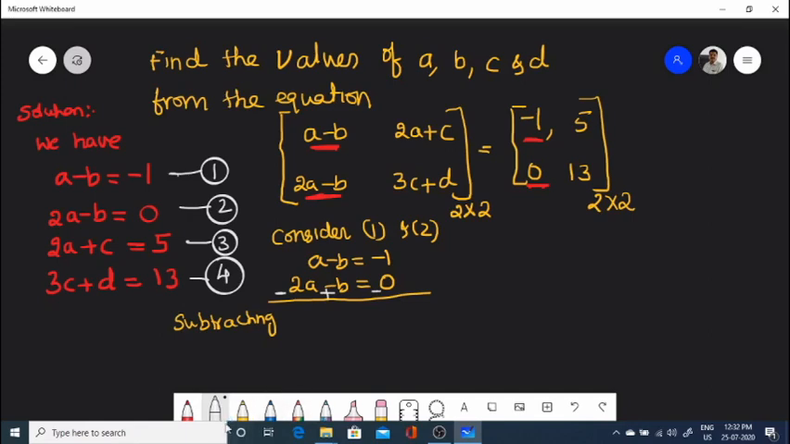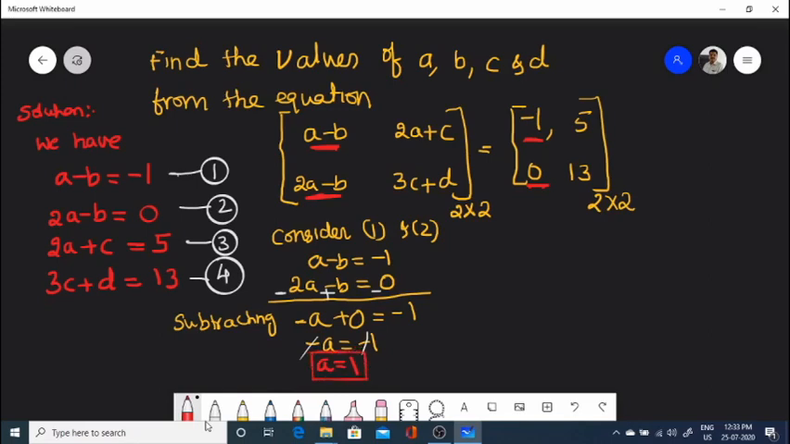Of course we are subtracting. So a minus 2a is minus a, and minus b plus b will become 0. Minus a plus 0 is equal to minus 1 minus 0, so minus 1. So minus a equals minus 1. So cancelling minus 1 on both sides, we are getting a equals 1. So we got the value of a now.